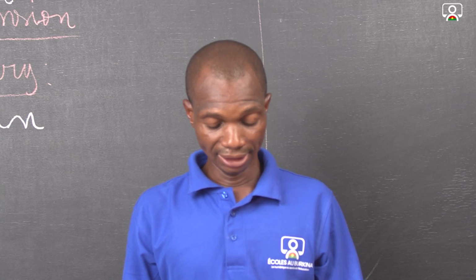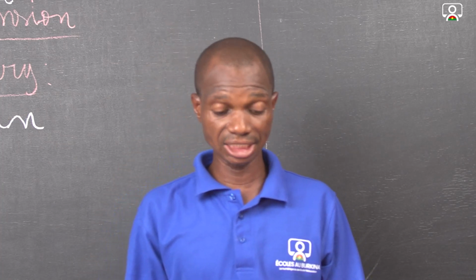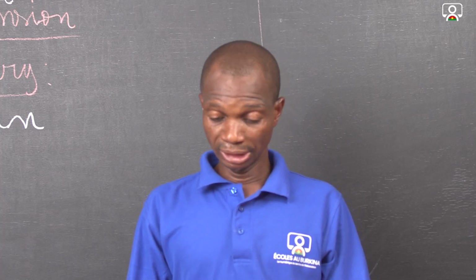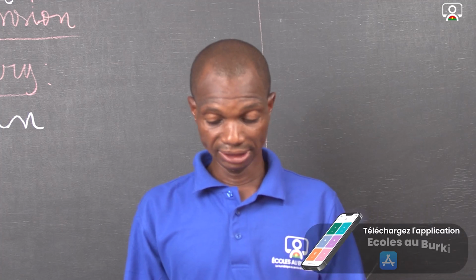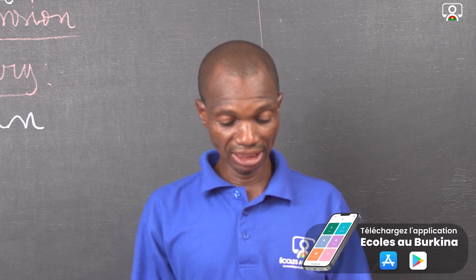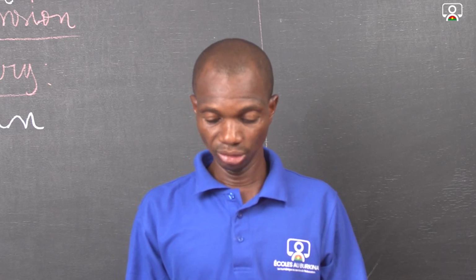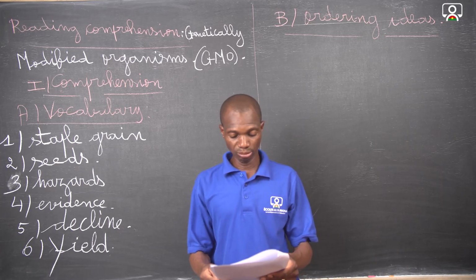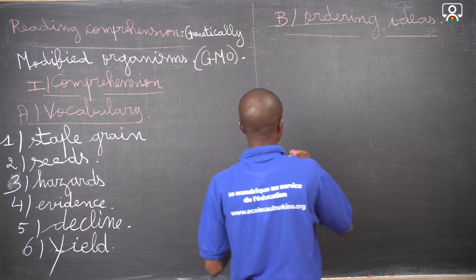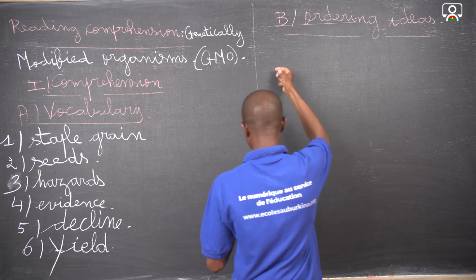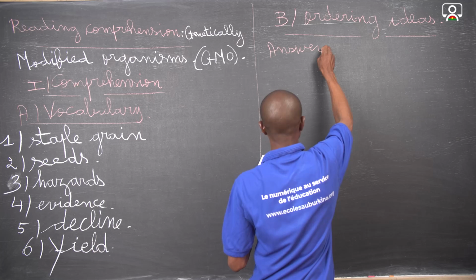Okay, now let's make a proposal for the ordering of the ideas here. The second sentence can be the first one, saying that countries exporting modified food and seeds should clearly name them to let importing countries know they are buying modified imports. This is the first one to classify. So, ordering ideas, answer key.